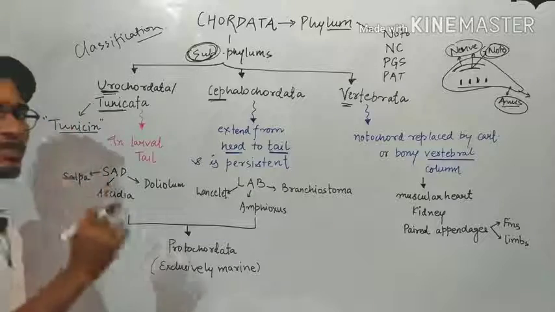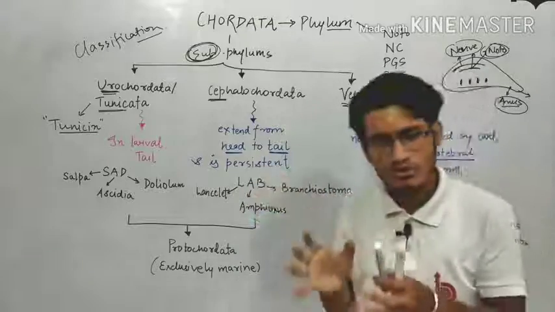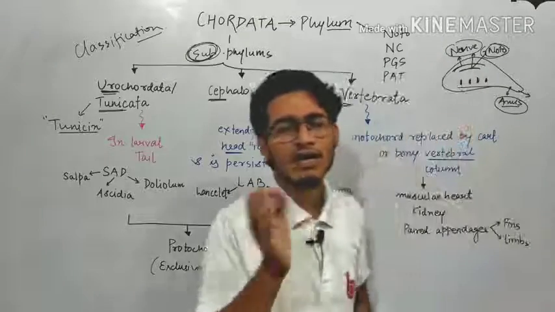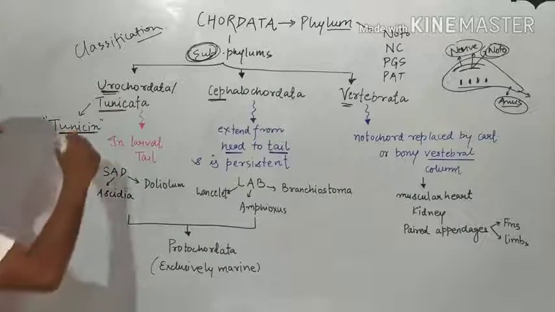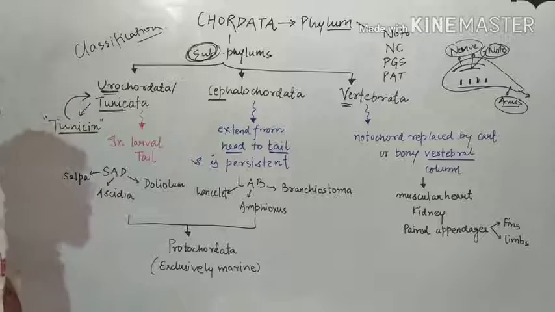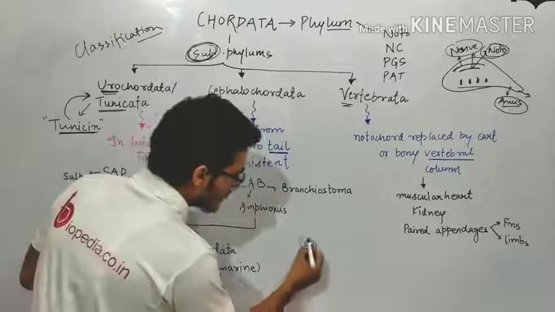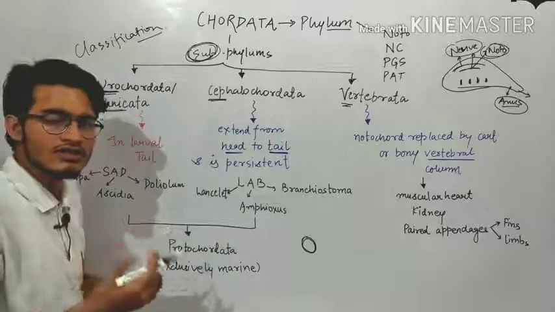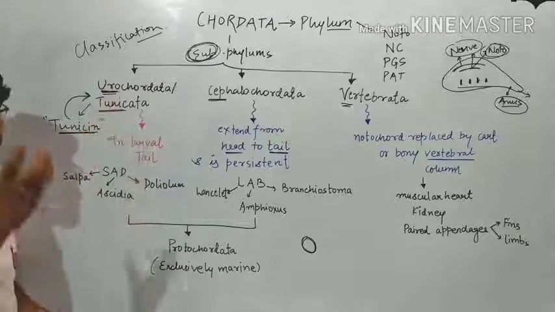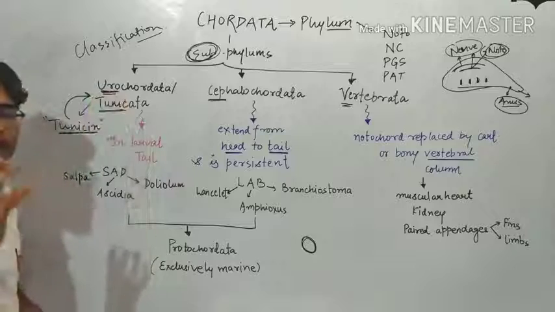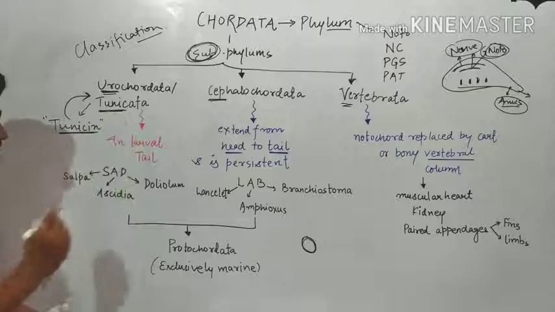The organisms or animals present in subphylum Urochordata have a covering, and that covering is made up of the chemical tunicin, and due to that particular chemical they are named as Tunicata. जो organism है उसके around एक special covering है that is known as tunicin, and just because of that chemical's name the organisms present in Urochordata are also known as Tunicata, right? Tunicin की वजह से.